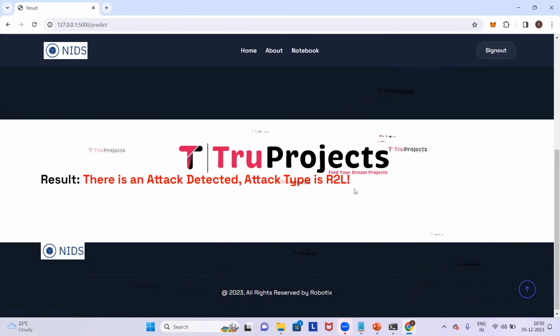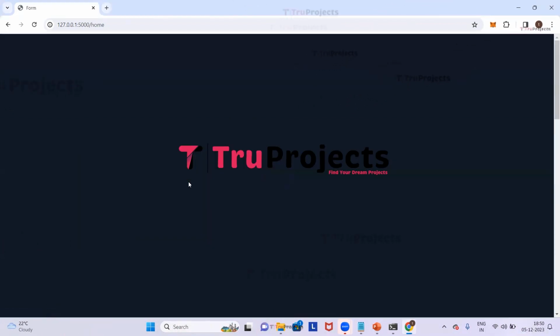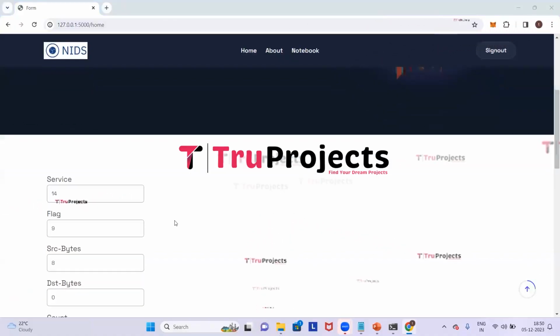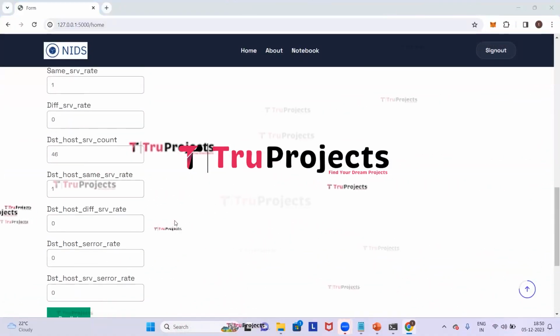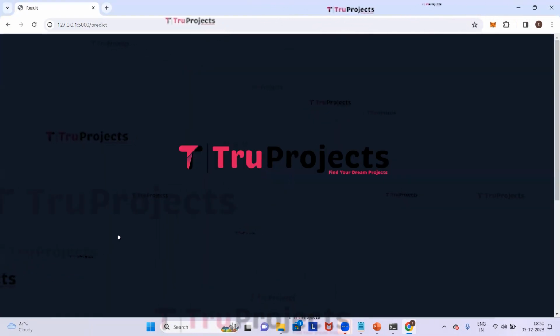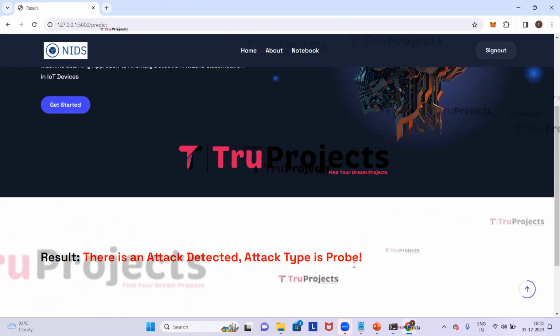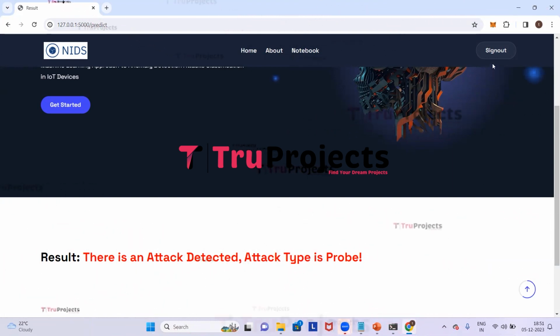Now we will enter parameters again. Click on home. I have entered all the parameters. Now click on predict. So here we got the prediction that an attack is detected and the attack type is probe. In this way, if we enter all the required parameters, then the system will predict which type of attack it is. Now click on sign out.